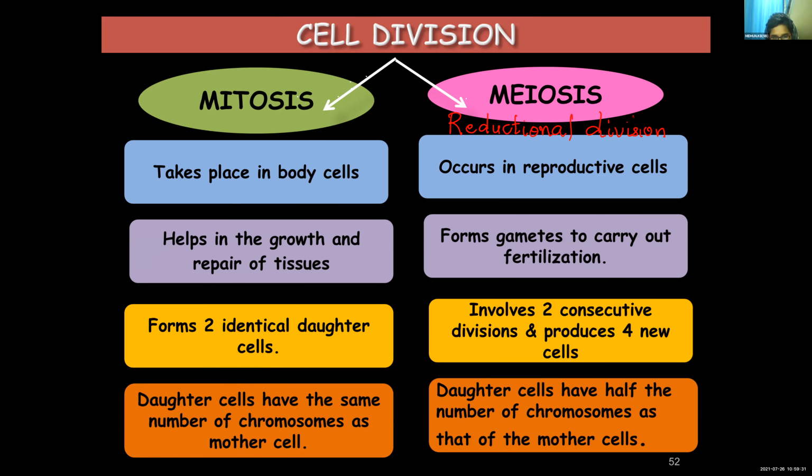Because when the mother cell undergoes division, the 4 daughter cells formed will have half the number of chromosomes as that of the mother cell. Whereas mitosis is equational division. Here the chromosome number will remain the same. Mother cell and daughter cell will have the same number of chromosomes.